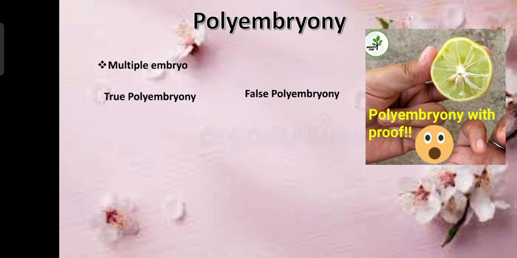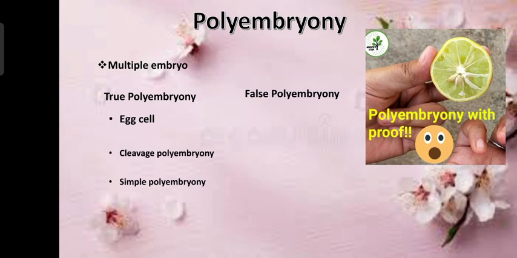What is true polyembryony? If multiple embryos develop from the egg in the embryo sac, it is called true polyembryony. So true polyembryony means multiple embryos develop directly from the egg cells in the embryo sac.